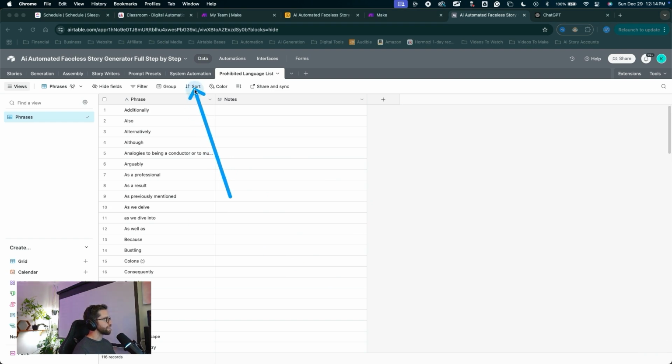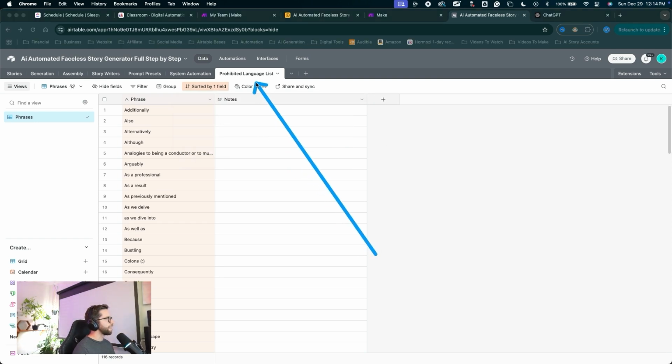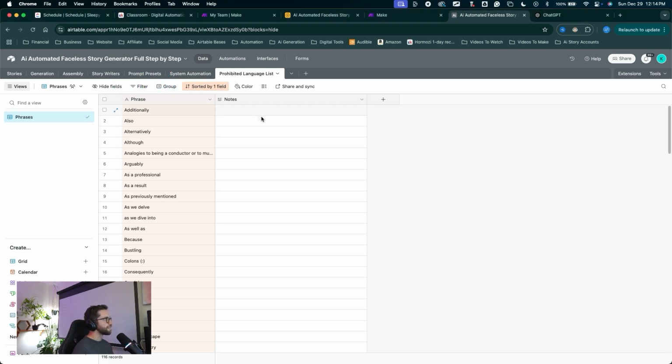So I'm going to come up to this sorting option, sort by the phrase, and it is sorted A to Z alphabetical order, just like that. Great, so that is finished. Our prohibited language list is done. Our system automation list is done. Prompt presets, story writers, these are all finished tables.